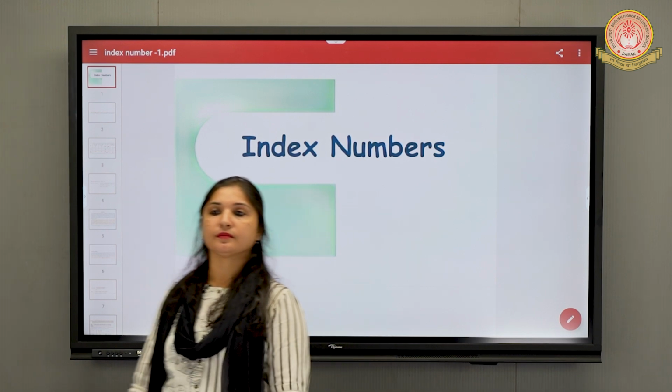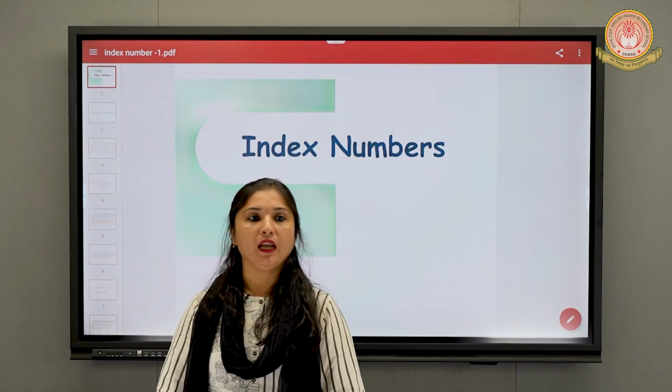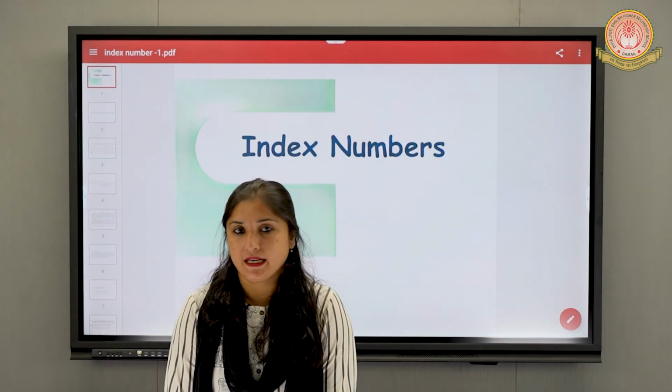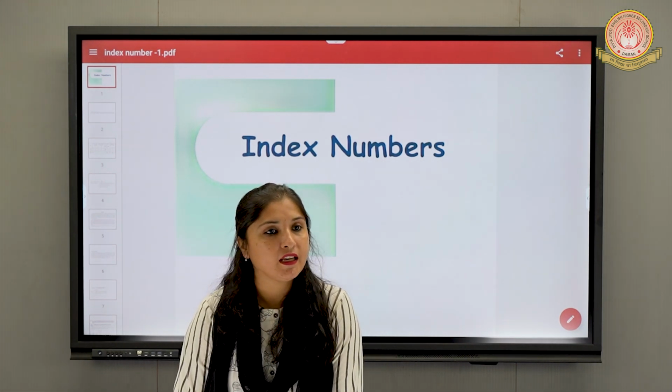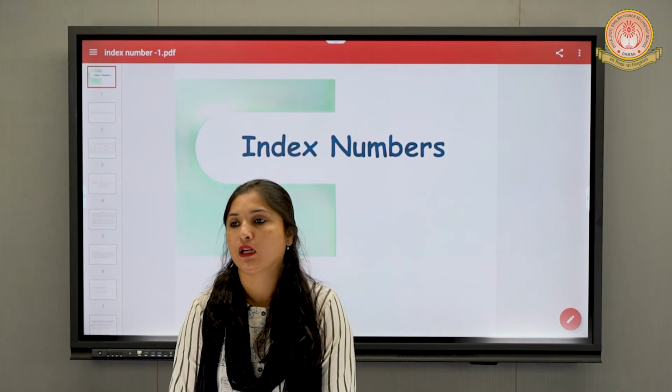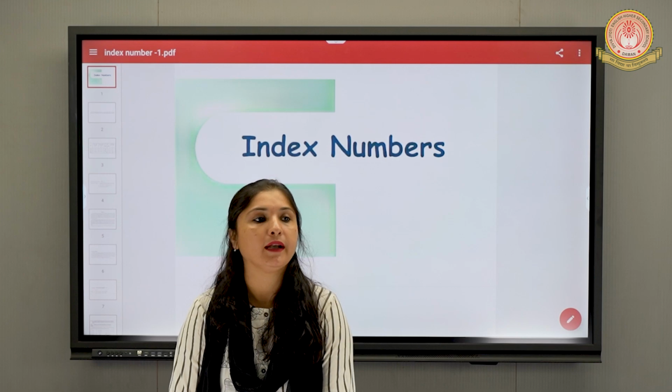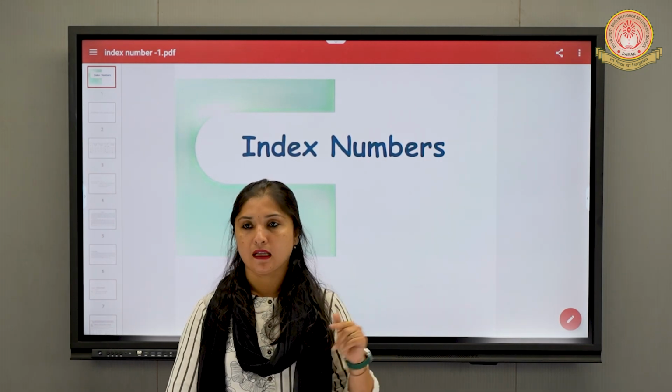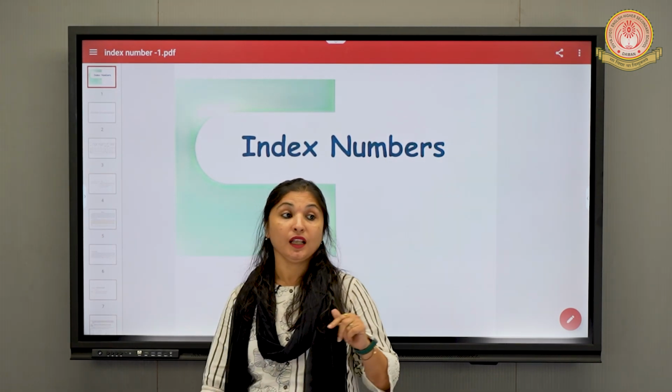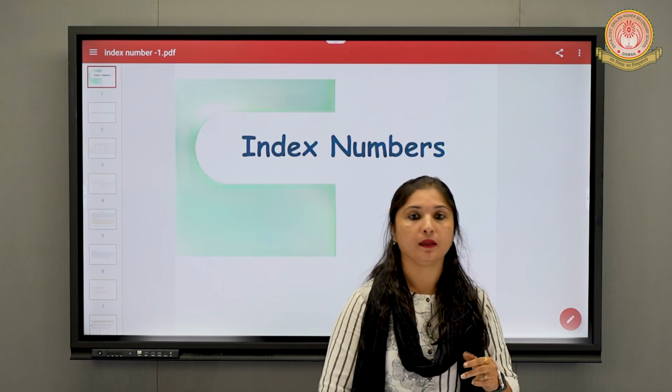The chapter name is? Index number. So what is index number? What we are going to study in index number? What all things will be included in this chapter? The first thing we will learn is the change in the price.